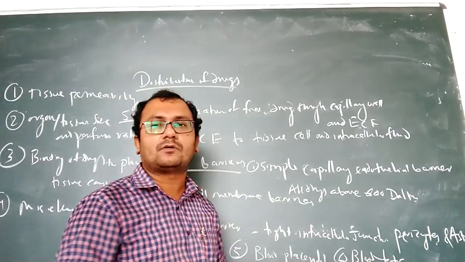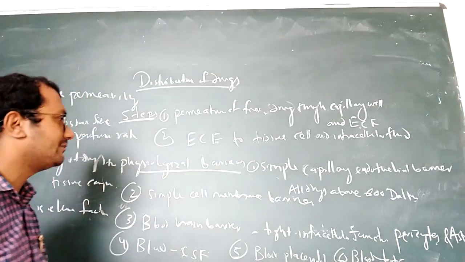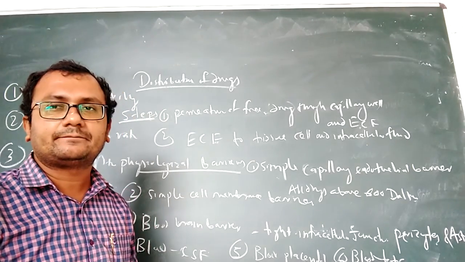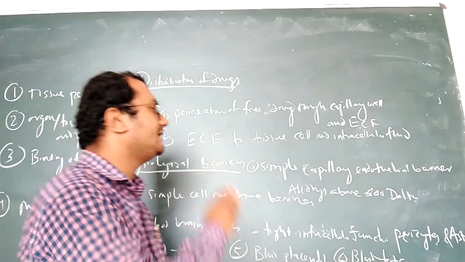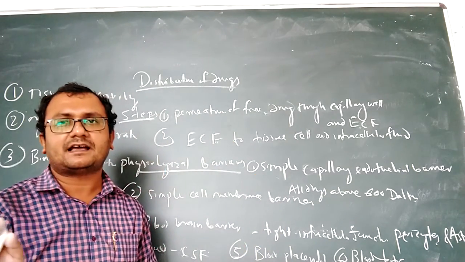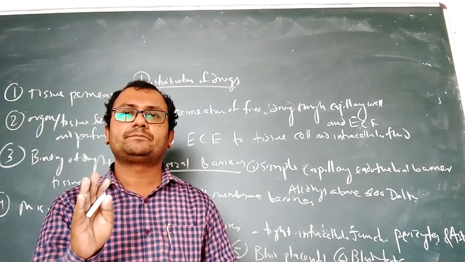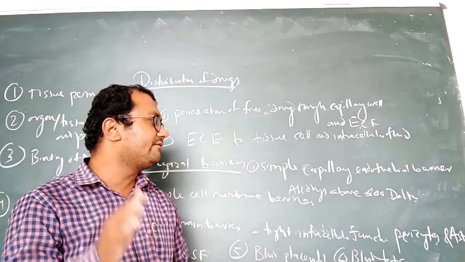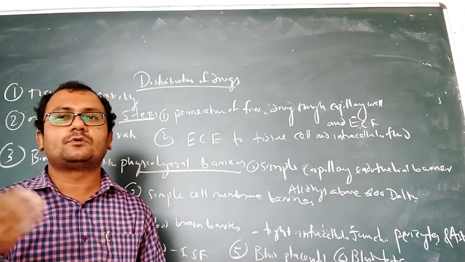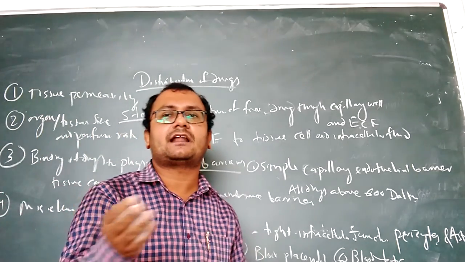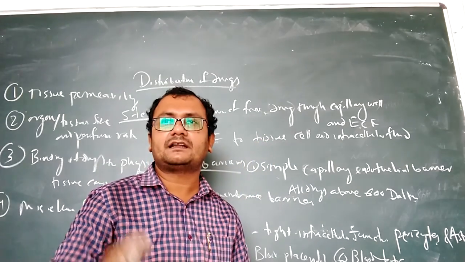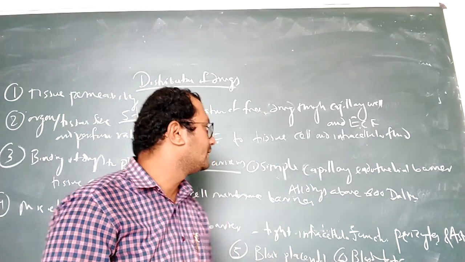Let us discuss the types of barriers. There are 5 types of barrier. The first one is the simple capillary endothelial barrier. It is a simple barrier; actually it is not really a barrier, but we are considering it. Substances with a molecular size of more than 600 Dalton cannot permeate this barrier, but substances smaller than that can permeate it.